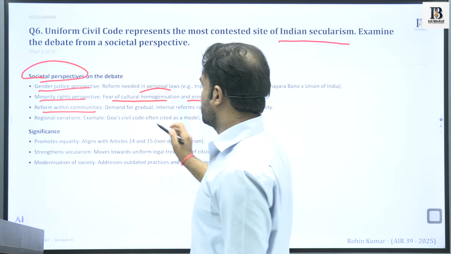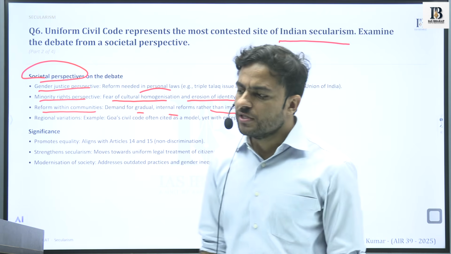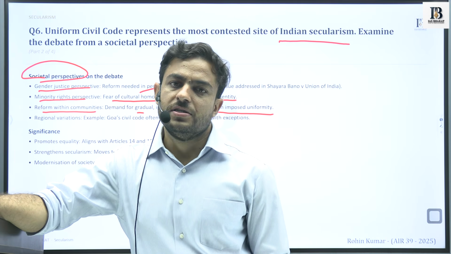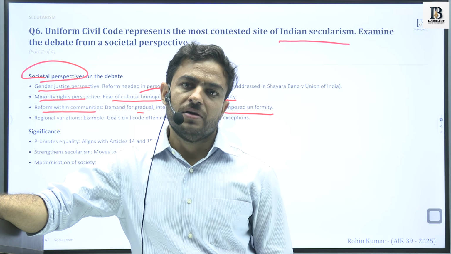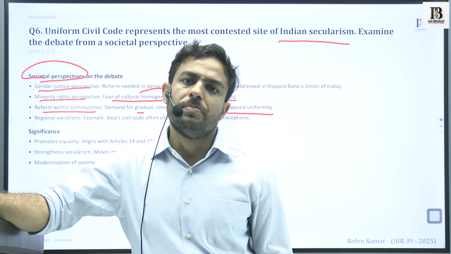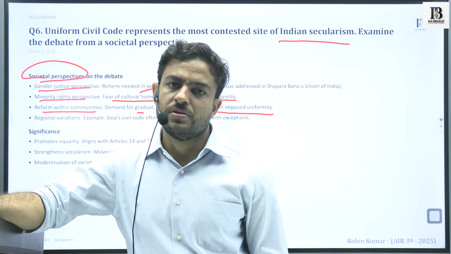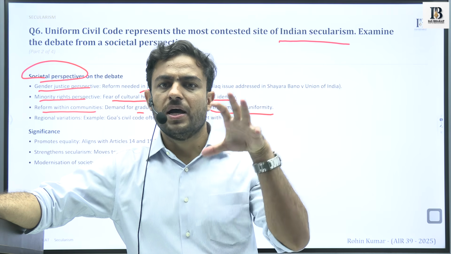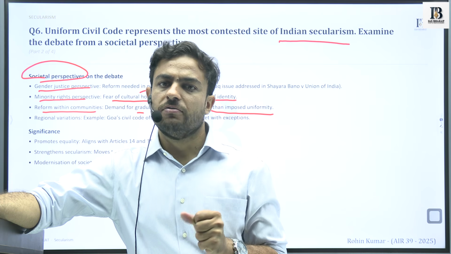Reform within communities: demand for gradual internal reforms rather than imposed uniformity. This is a big aspect, that certain communities do not like the idea of UCC and are saying that if you want to bring those changes and reforms into the societies, then why impose an umbrella framework within which all the communities will fall?